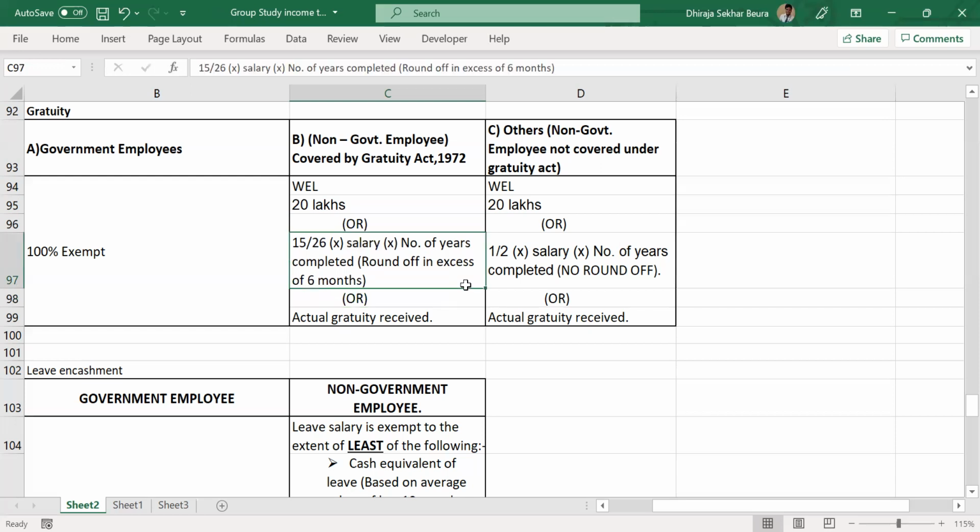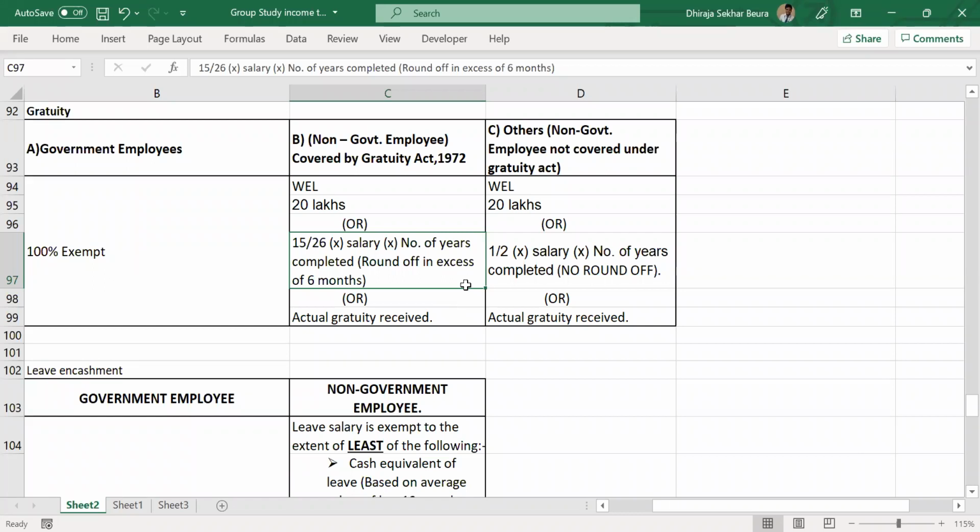I think when we do a problem, it will give more idea. What I was saying is, when we have a number of years, do we need to have salary also in years? We have number of years completed, right? So salary should also be in annual format only, right? No. I'm telling you, no. There is no should and should not. This is law. There is no logic to it. Don't think of it in that way.